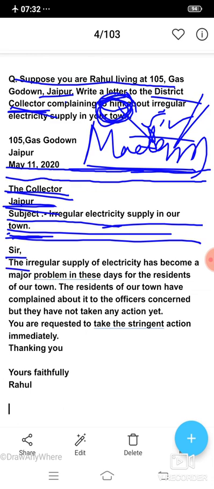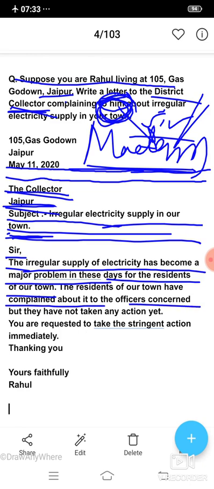Body. The irregular supply of electricity has become a major problem these days for the residents of our town. So this is the problem. The residents of our town have complained about it to the officers concerned, but they have not taken any action yet.